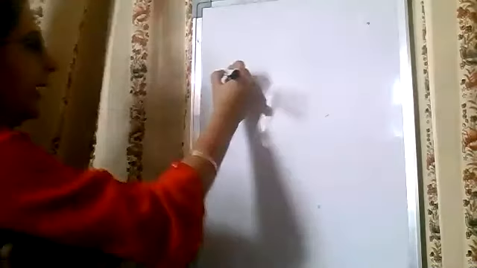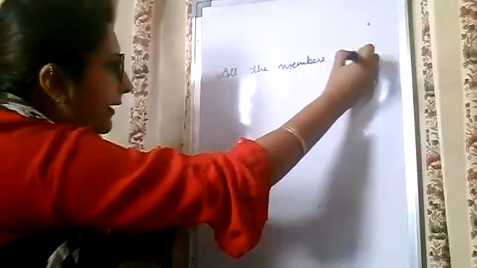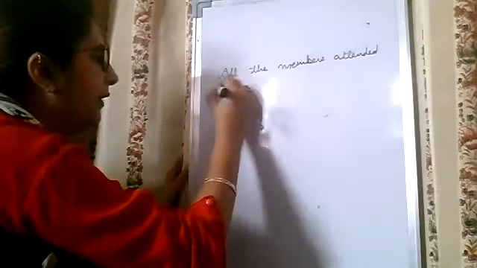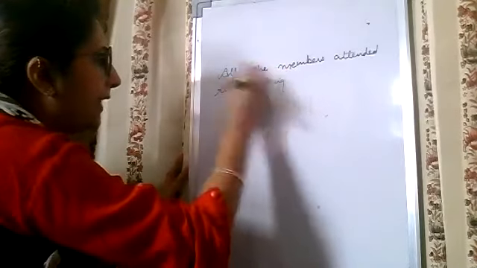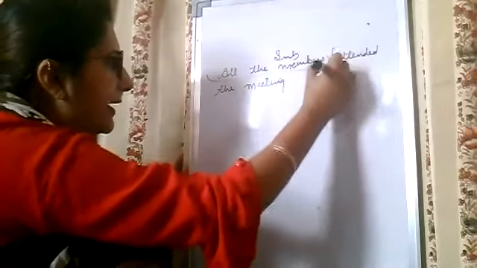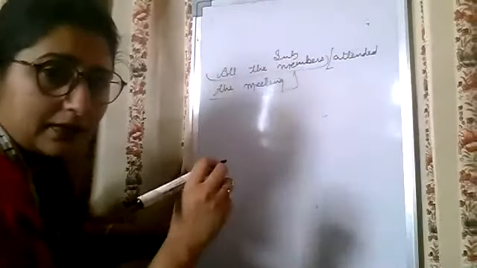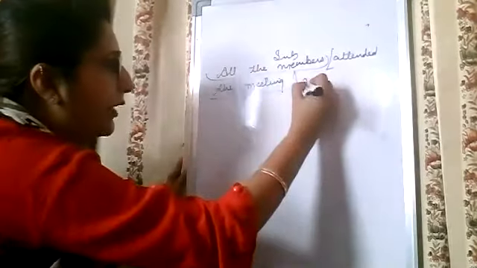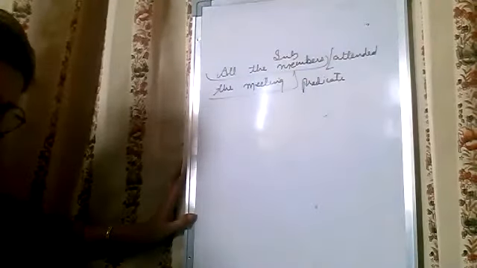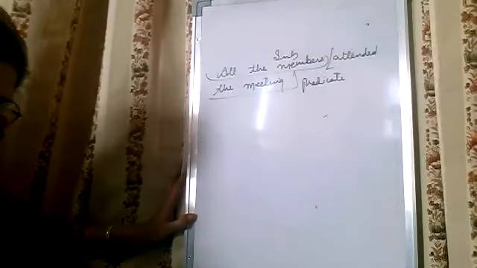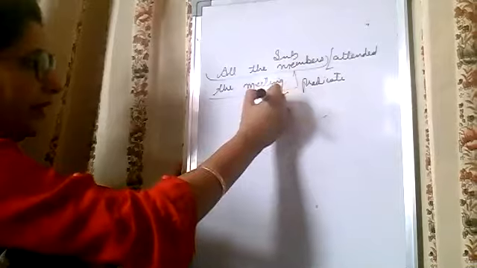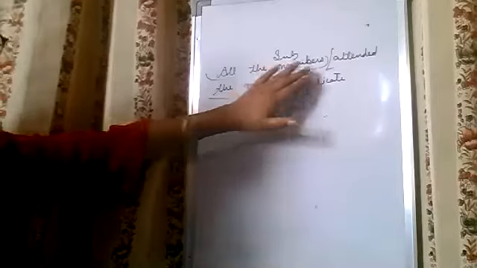Suppose I speak the sentence: All the members attended the meeting. Here, what is the subject? All the members. And what is the rest of the sentence? You have done this in your 6th class. This is called the predicate. What is a predicate? It tells us something about the subject. It means what all the members were doing. They were attending the meeting.